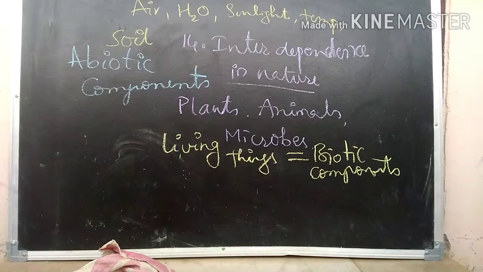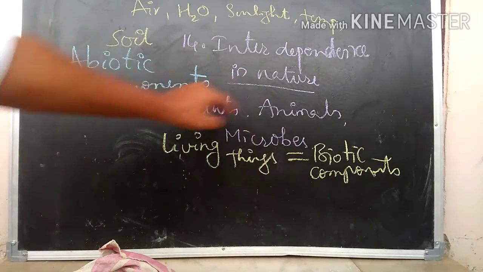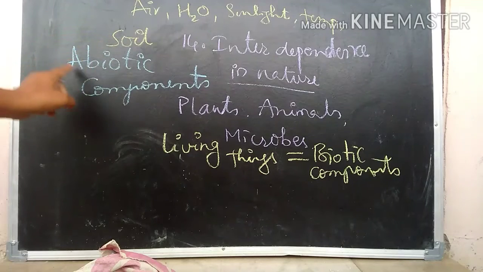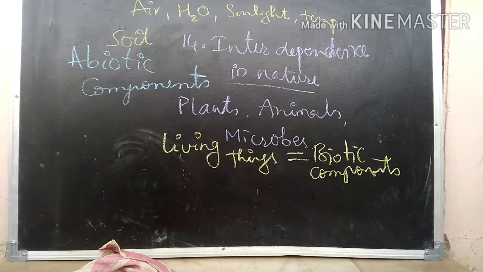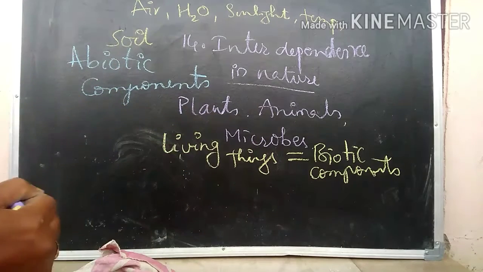So living things are called biotic components of the nature, and non-living things are called abiotic components of the nature. Have you understood? Right. So with this we come to know that nature is a combination of abiotic and biotic components. Will you say like that?